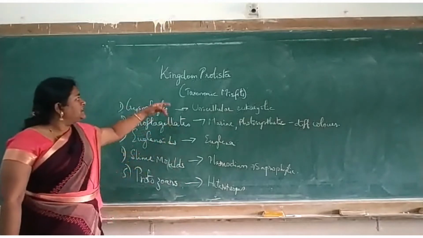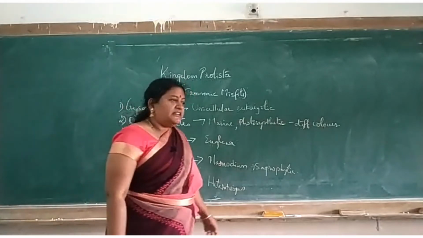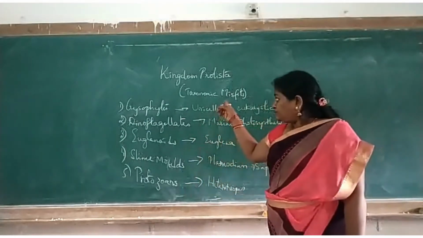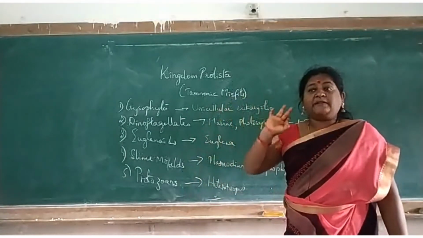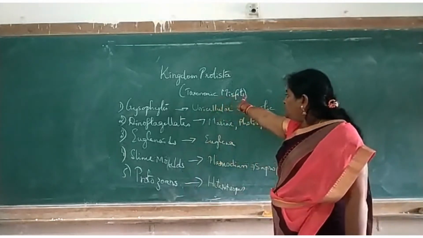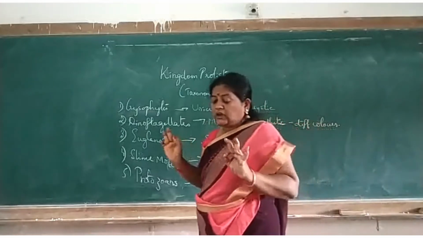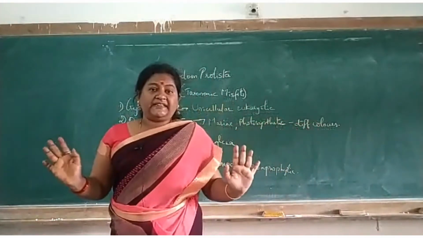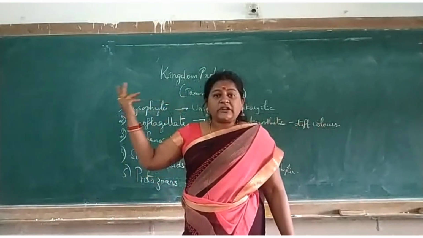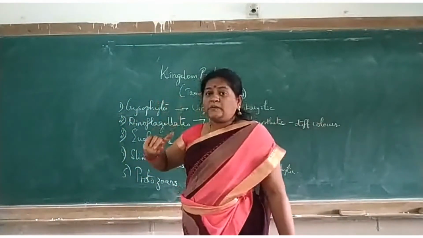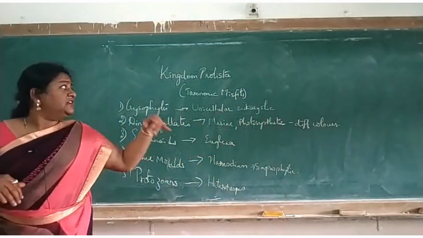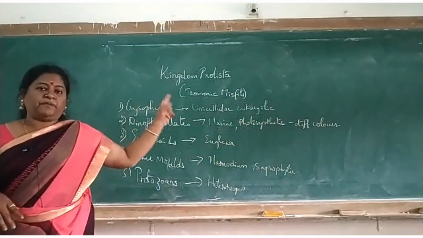But before that, this kingdom Protista, as you already know, they are unicellular, but they do not have perfect boundaries, so they are called as taxonomic misfits, means they do not have definite boundaries, but they form a connecting link between the higher organisms. Now these are lower forms, they form a connecting link with higher forms, okay? So this kingdom is considered important.